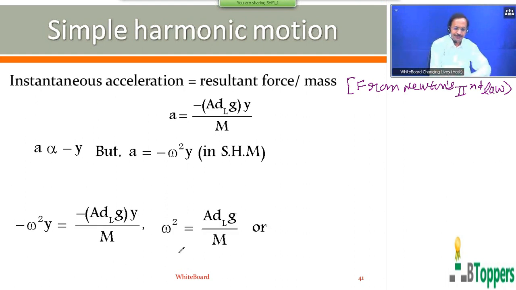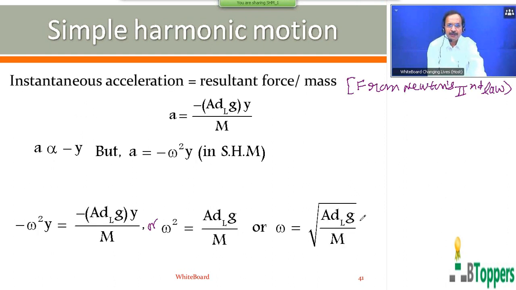So here, if you cancel y, omega square equals A dl g by m, or omega equals root of A dl g by m. Come on, all of you, please finish writing the notes up to this step now. You can take a pause and finish writing up to this step, so that I can show the continuation.